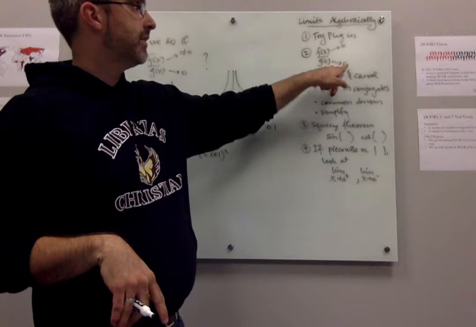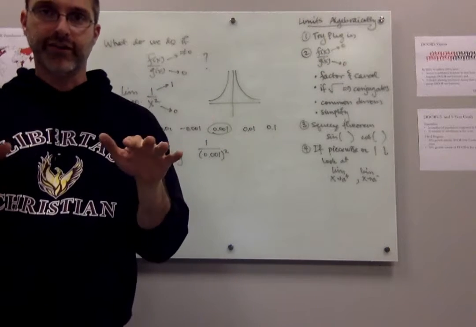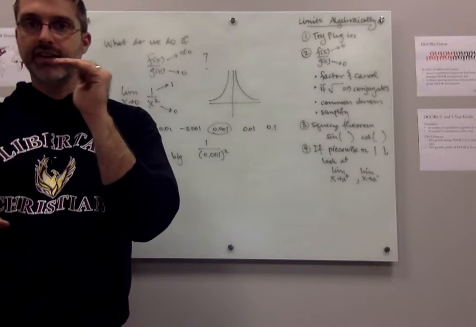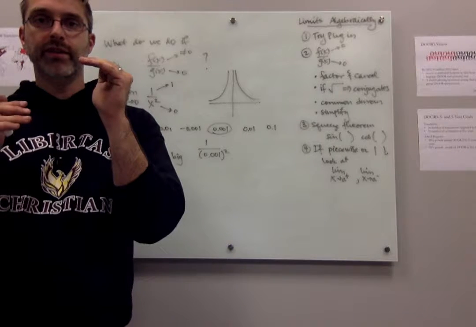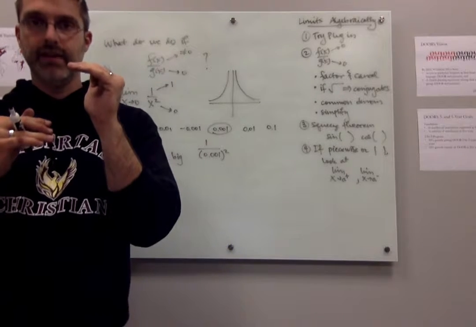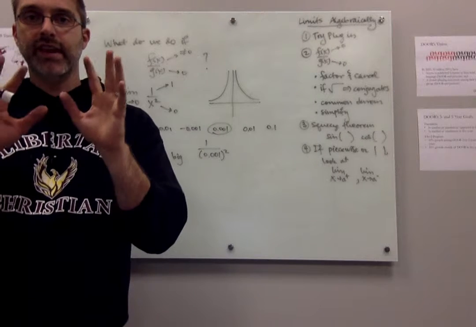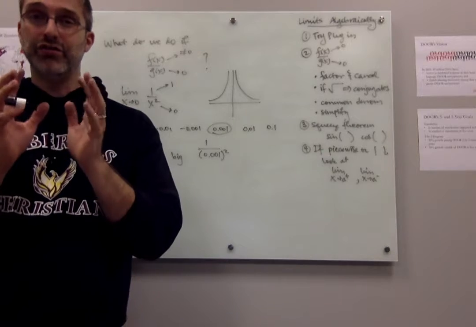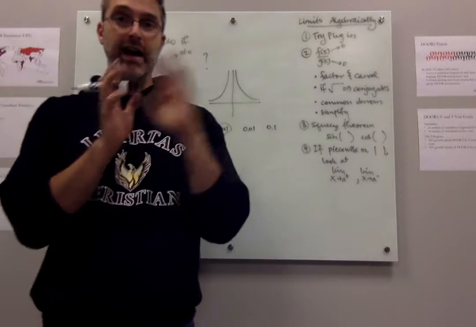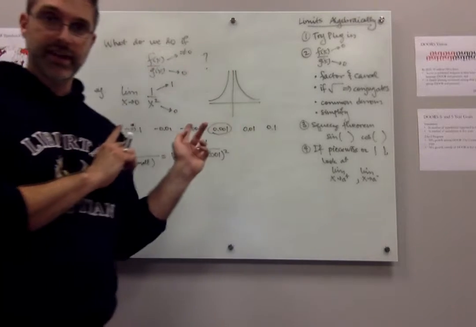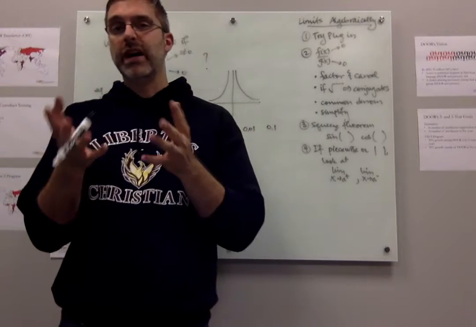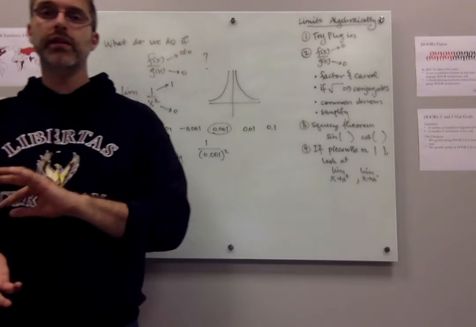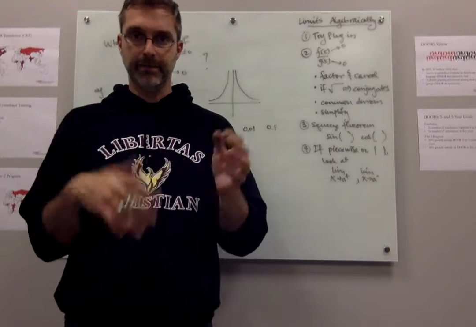If the top and the bottom are both getting small, then all bets are off. But if the top is approaching a specific non-zero number and the bottom is going to 0, what ends up happening is in all of those cases, you get a really huge number. Now, it might be a really huge positive number, like it is in this case, because the bottom is squared, or it may be a really huge negative number, or it may depend on what side you're coming from, okay?